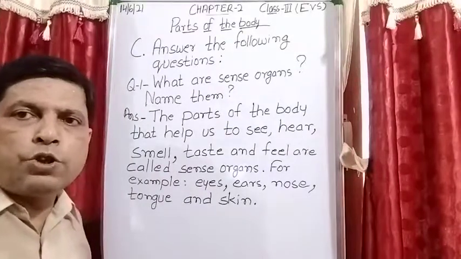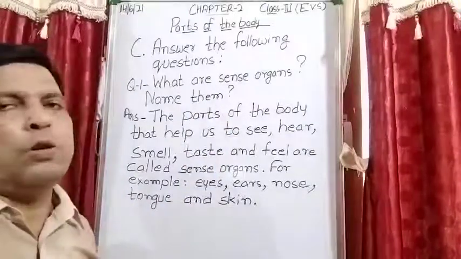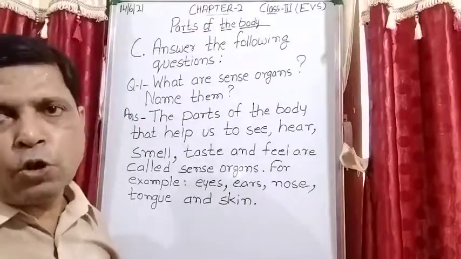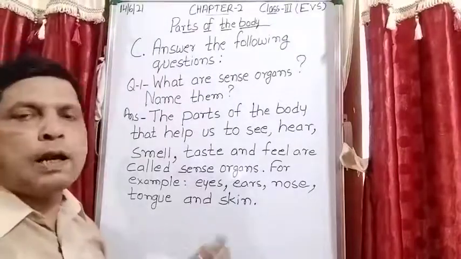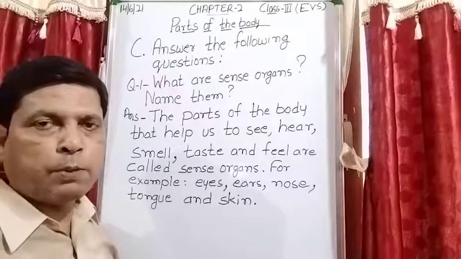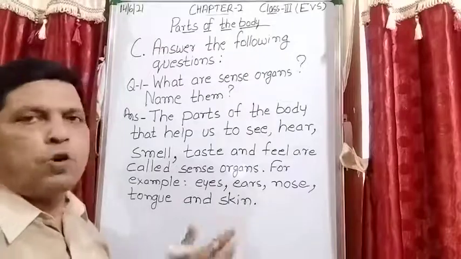When you are writing question answers from the board, student, the best method is to take a screenshot of this answer, and after that from your mobile or laptop you can note it down.